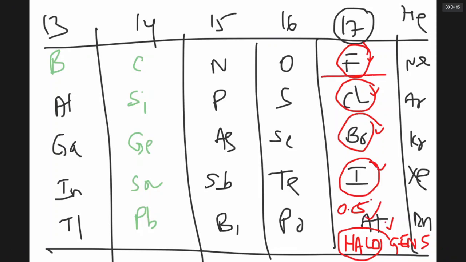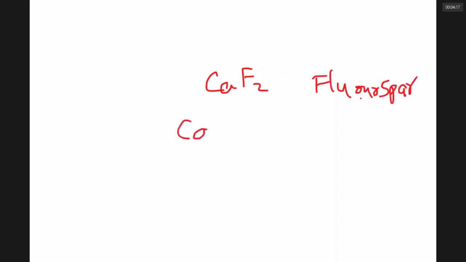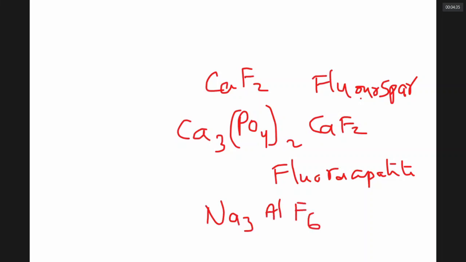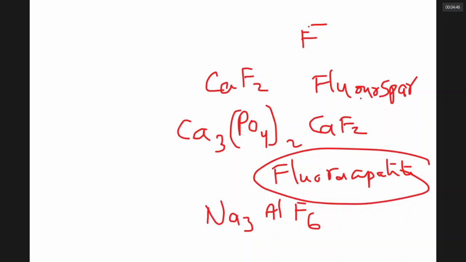The fluorine is present in rocks as CaF2, known as fluorspar. Also, it is there as Ca3(PO4)2 taken with CaF2, known as fluoroapatite. Also, some areas have cryolite, Na3AlF6. The fluorine is available by and large as fluoride ions, and the fluoroapatite is required to some extent in the teeth formation.